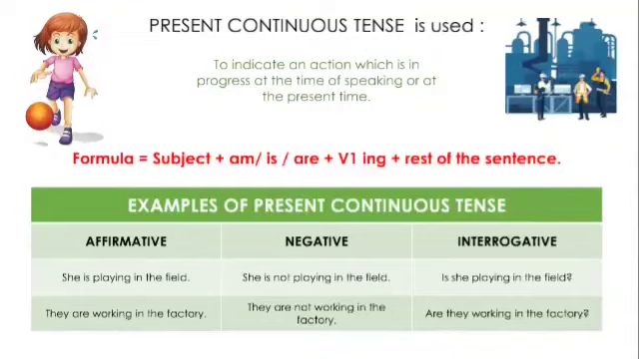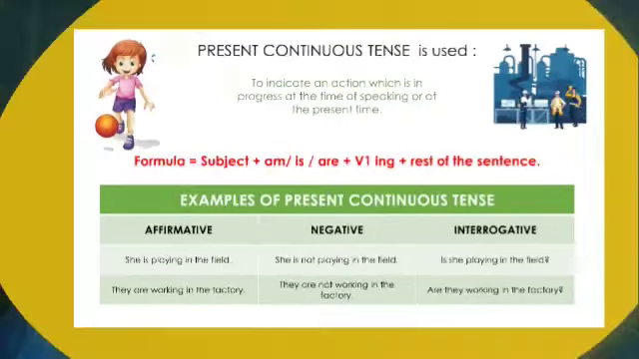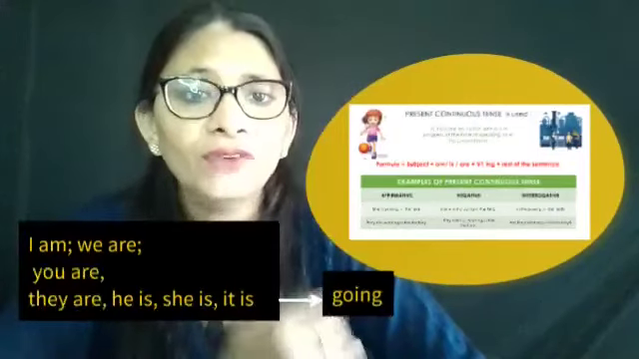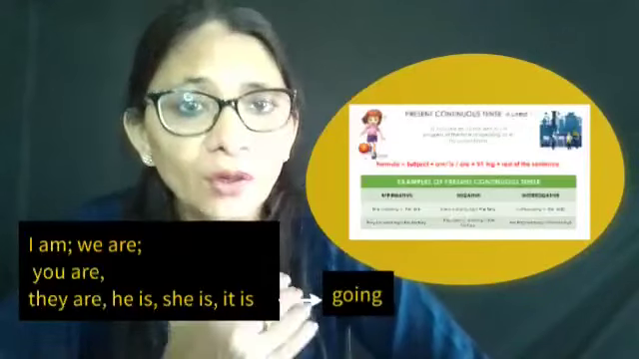Then comes example. As you all know, since there are three types of sentences, we have mentioned the three types. They are affirmative: she is playing in the field. The negative will be: she is not playing in the field. And interrogative will be: is she playing in the field? So that is how it is. Present continuous tense is used for situations which are happening at the moment.